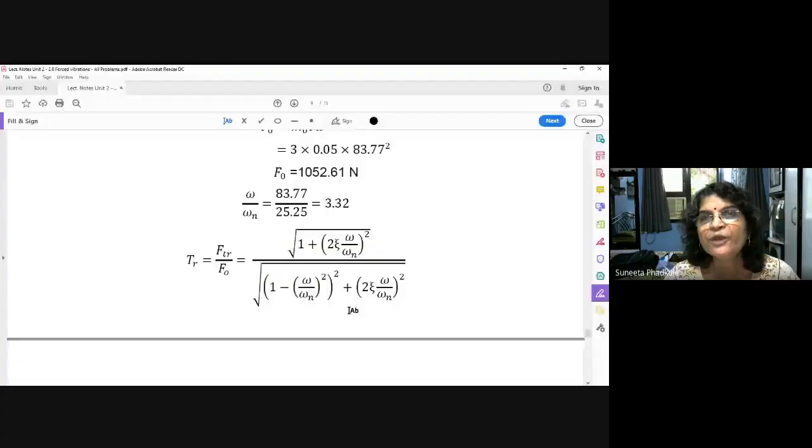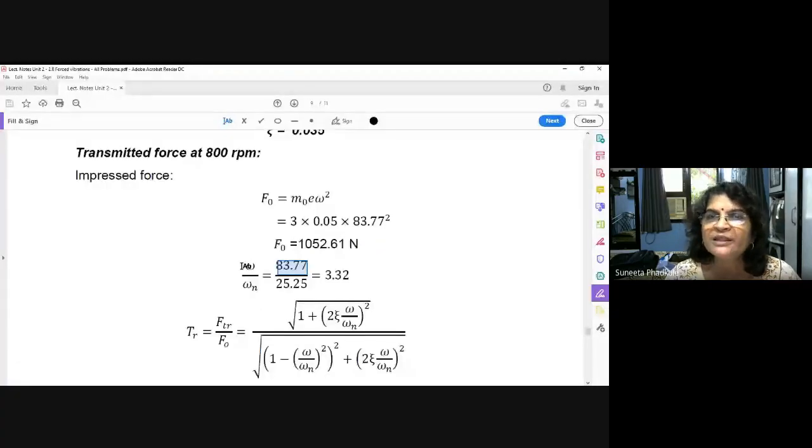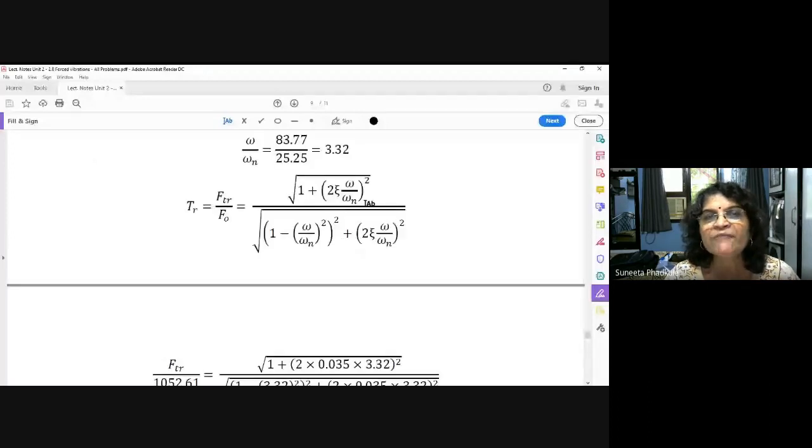FTR upon FO is equal to this one. FO we have already found out, 1052.61. Omega and everything is known to us. Zeta is known to us. Find out FTR, so FTR is the only unknown. FTR at 800 rpm is found out as 23.85 Newton.